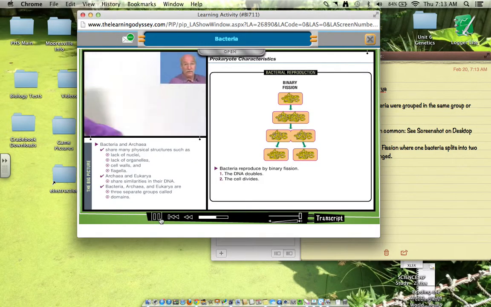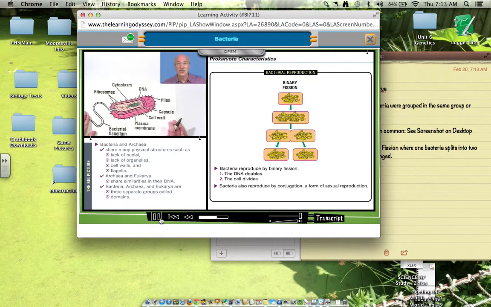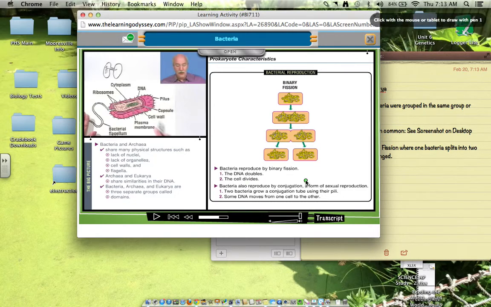But what you probably don't realize is that bacteria can also have a process called conjugation, a sexually reproducing process. And what happens with that is two bacteria will line up side by side, and because of the pilus, they will grow a tube called a conjugation tube. And in this conjugation tube, what can happen is the DNA from one can actually move into the other cell. Well, that's interesting. So, bacteria can also use this thing called conjugation. And it's kind of like sexual reproduction, which it is a form of sexual reproduction.